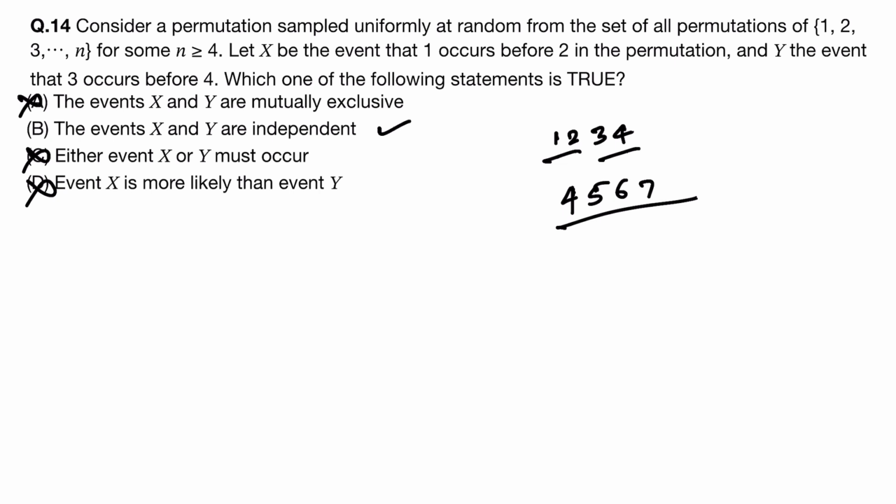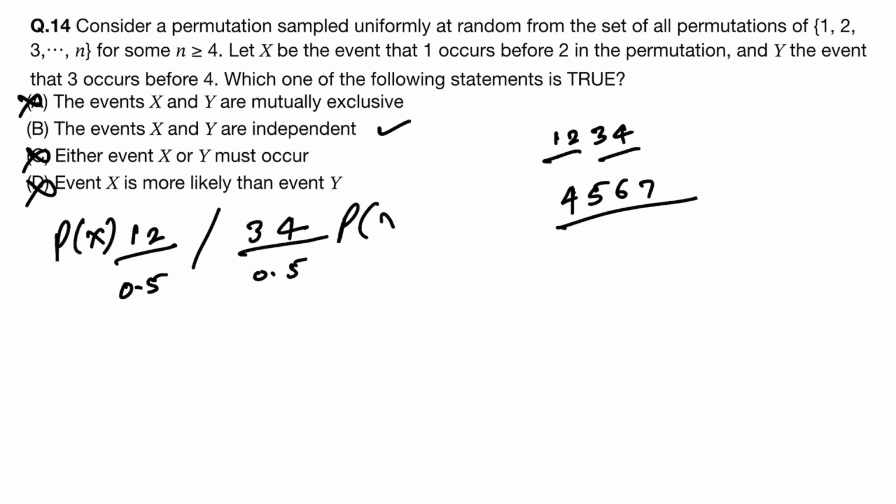So what can be the probability of x and y? See, 1 comes before 2. There are n numbers and 3 comes before 4. Both have half probability because 1 comes before 2 and other case is 3 comes before 4. You can divide in two parts where 1 will come before 2 and other 3 before 4. So this is probability of 0.5, that means half. Both have half probability. This is probability of x and this is probability of y.